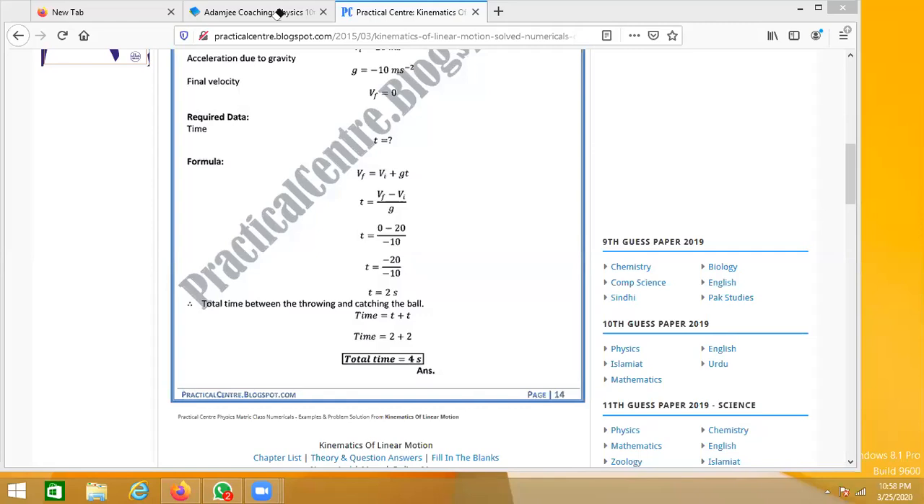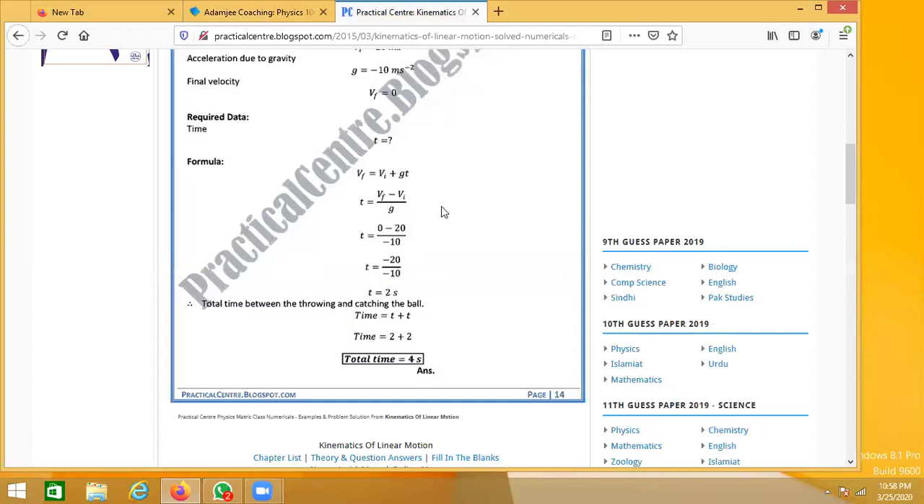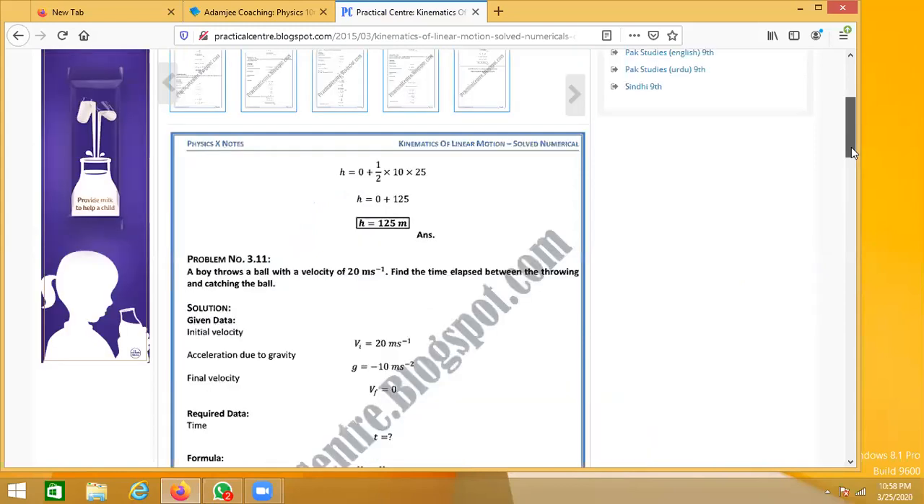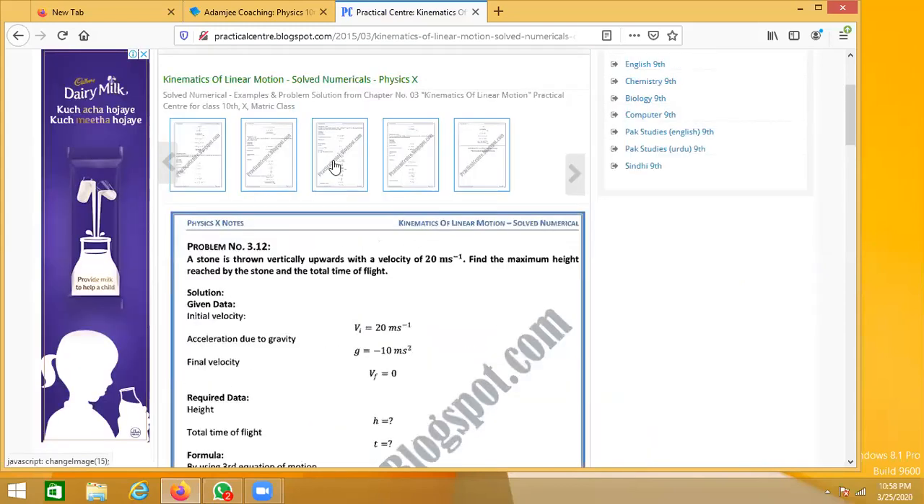Okay, so let's move on to the next one. There are two more remaining, 3.12 and 3.13. 3.12 is most probably a similar question, just the values are going to be changed, but let's look at that question also. In 3.12, they're saying that a stone is thrown vertically upward with a velocity of 20 meters per second. Find the maximum height reached by the stone and the time of flight.